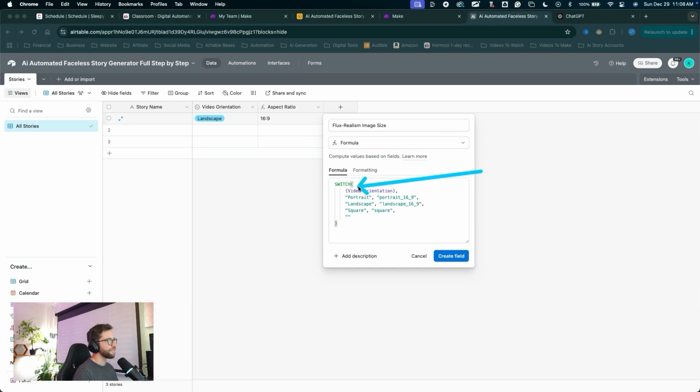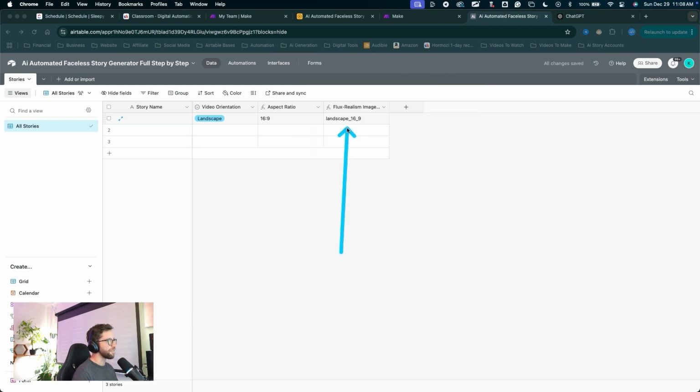When we set video orientation to portrait, we'll get this variable. When we set it to landscape, we'll get this variable, and so on. You could add in all the variables. Now, the only trick here is knowing what variables this Flux Realism model uses. We'll get to that later on, but you can start with this for now. We'll leave it at that. Click create field, and we can see that variable pop up because we have the video orientation set. If I come into the video orientation and change that orientation, we can see that variable changes just like that.